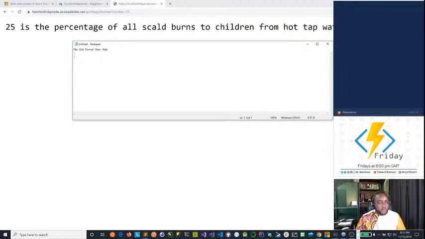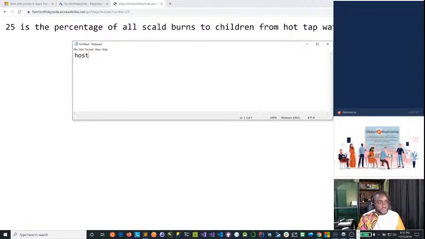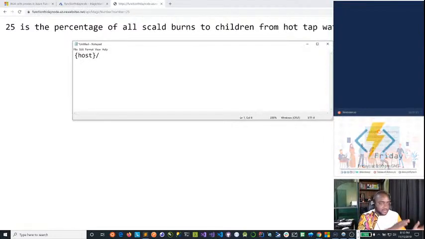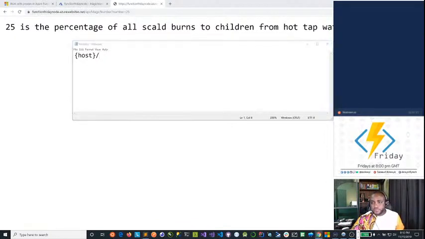So what if I want to have something like, let me just use the host to represent the whole of function Friday and all that. Okay, let me just use that to represent it. So let's say that